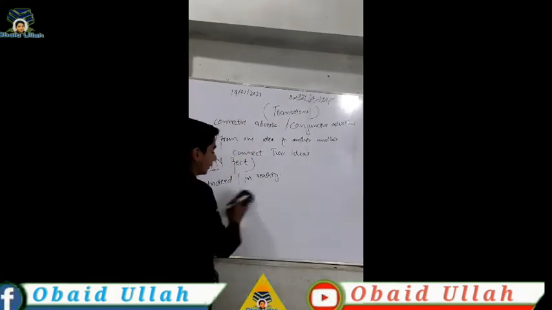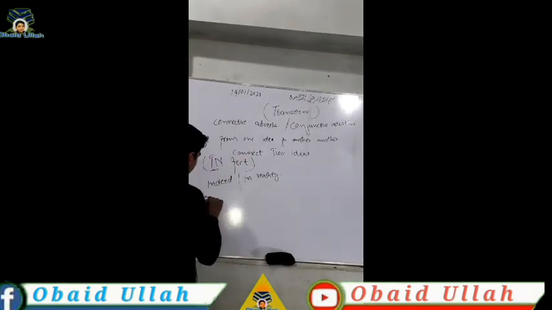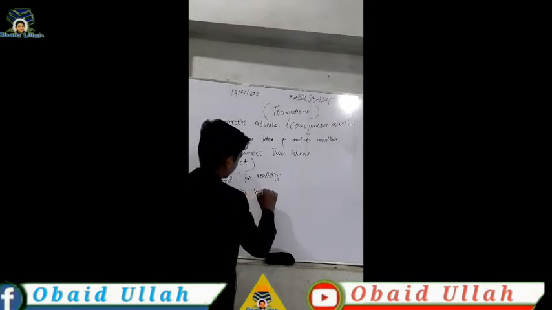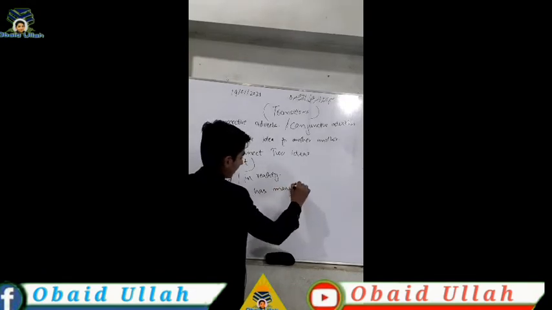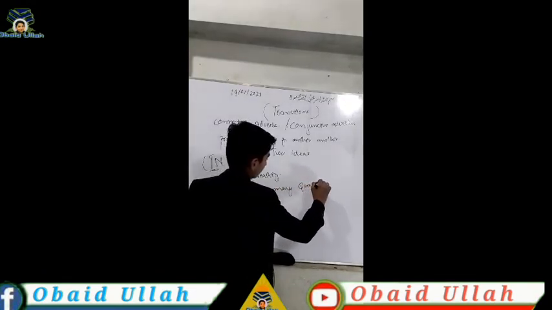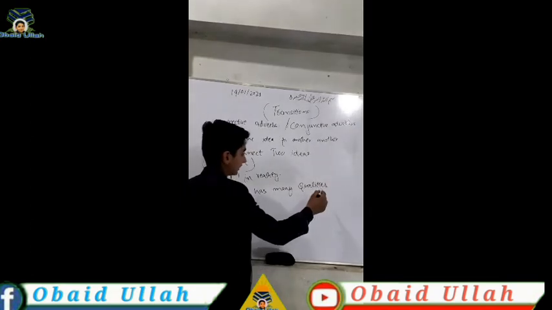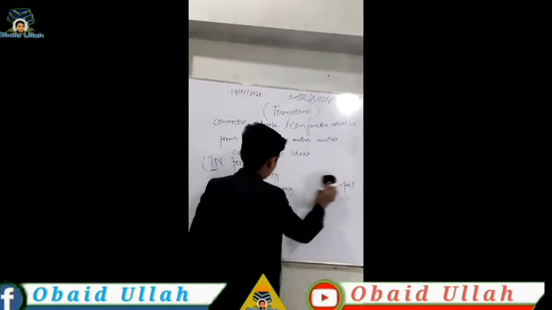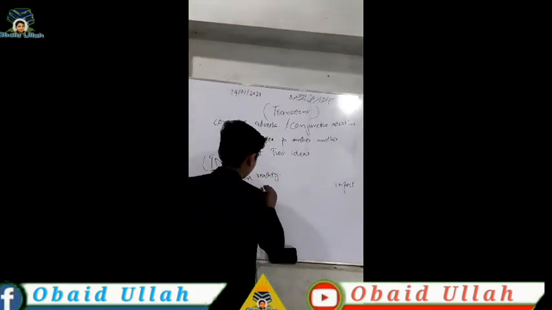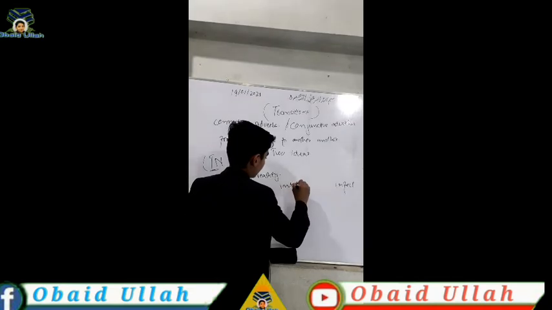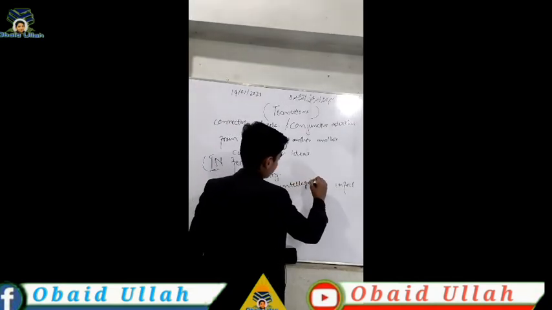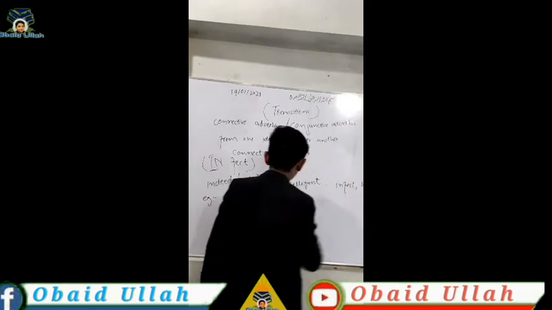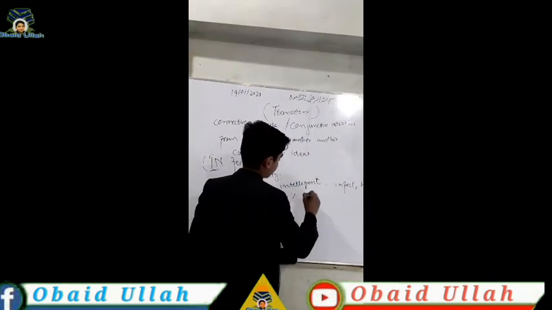Let me give you example, then you will better understand. Example is that Ali has many qualities. In fact, Ali is intelligent. In fact, he scored 100% in his examination.